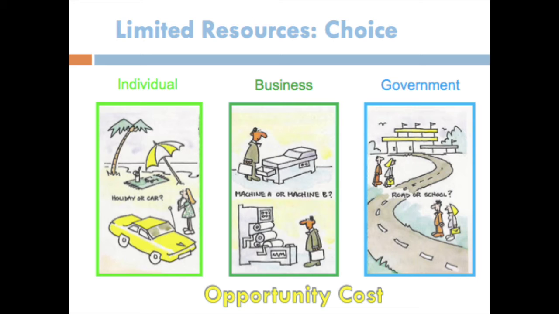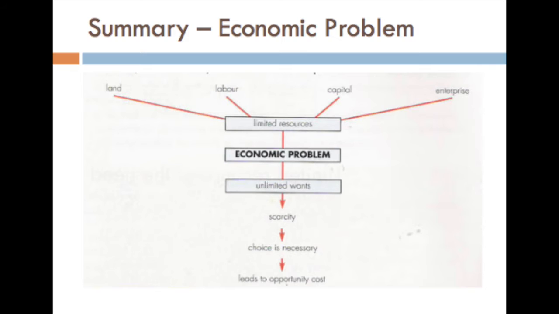Now, finally, we need to know the definition of opportunity cost. What exactly is opportunity cost? By opportunity cost, we mean the next best alternative that is foregone or sacrificed. In order to produce one good, the next one which we have sacrificed is the opportunity cost. Then, a quick summary about the economic problem.